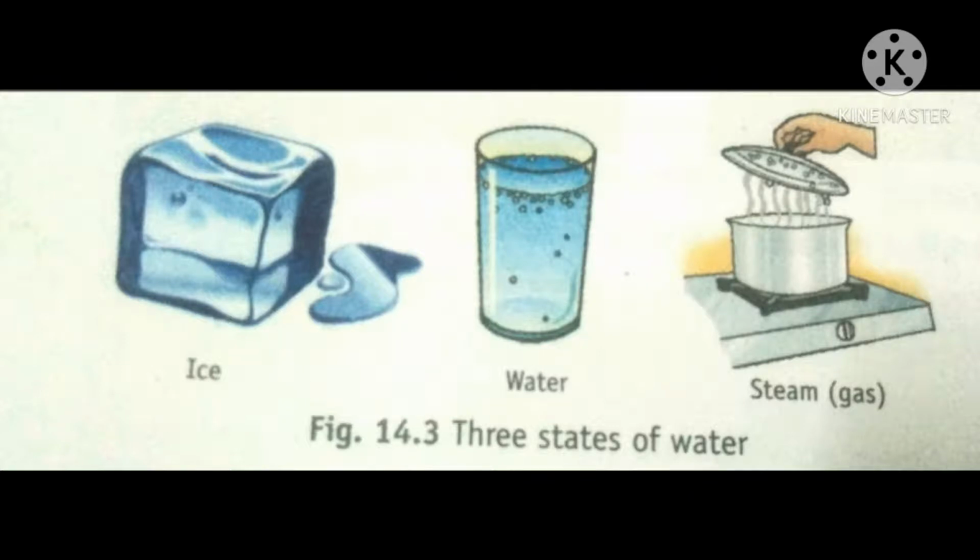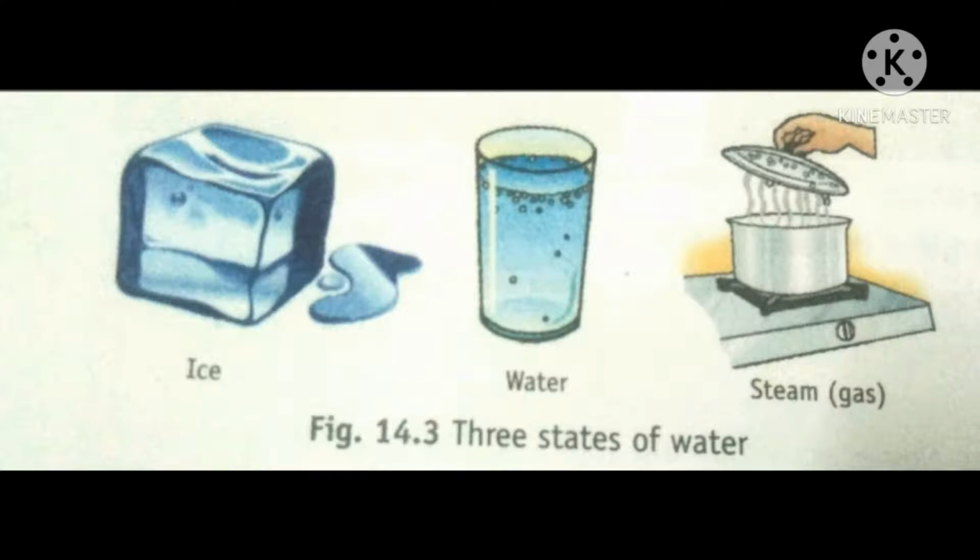The most common substance that you can observe around you is water, and it exists in nature in all three states. In the solid state, it exists as snow on high mountains, and water exists as a liquid in rivers, lakes, seas, and oceans.